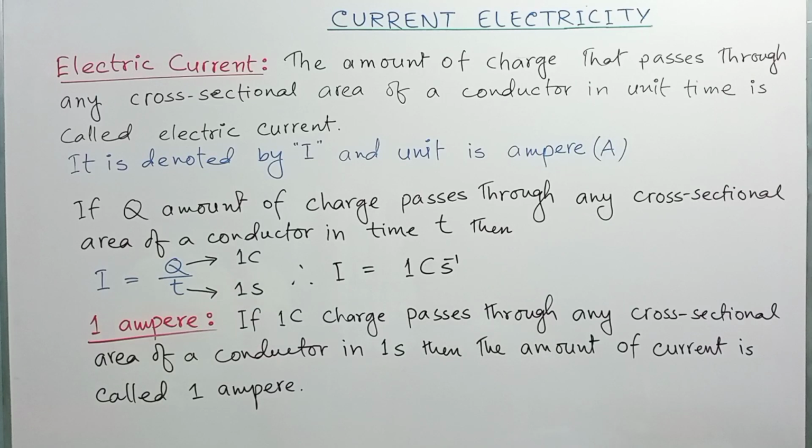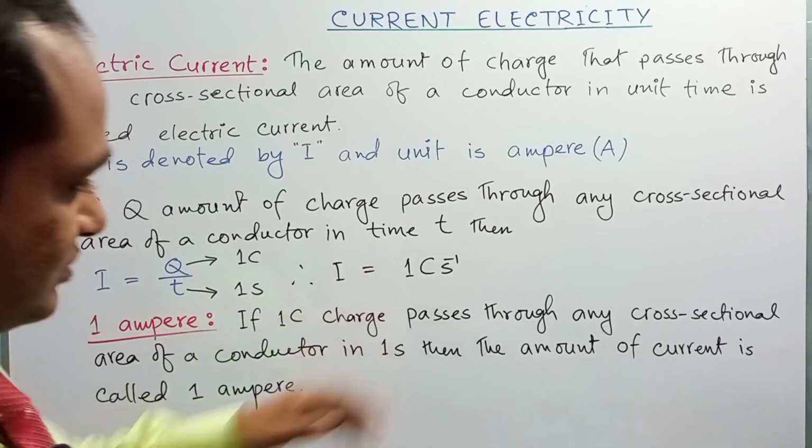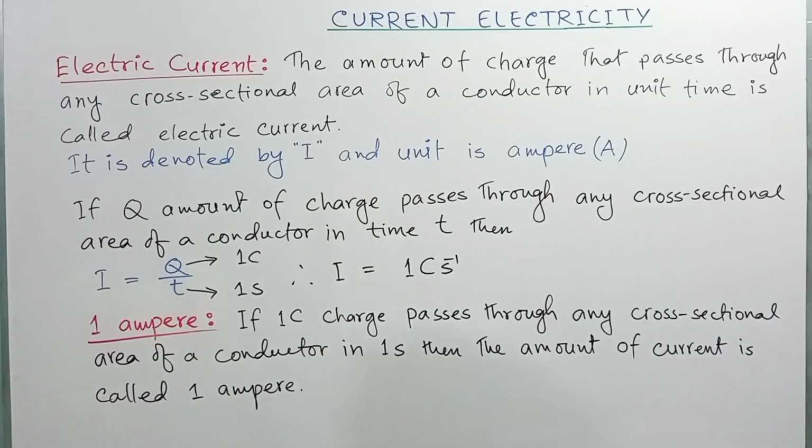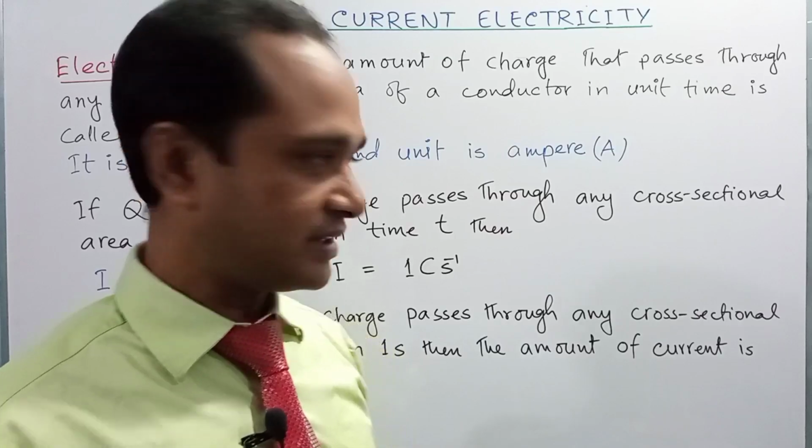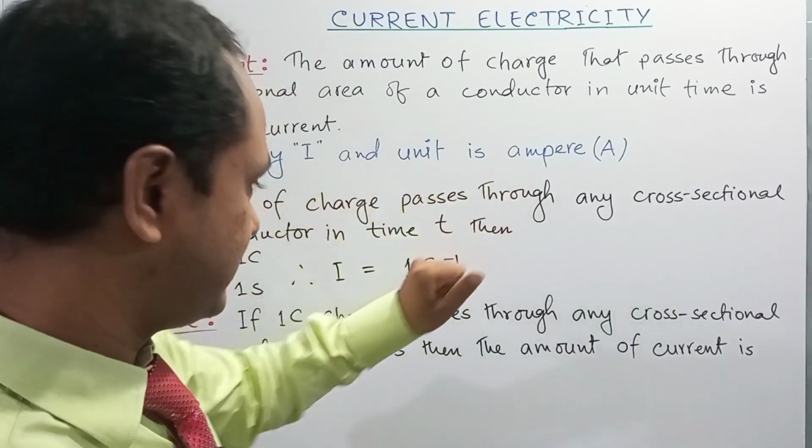Okay. So when the value of I is 1, we can say that it's a unit electric current, and the unit of electric current is ampere.